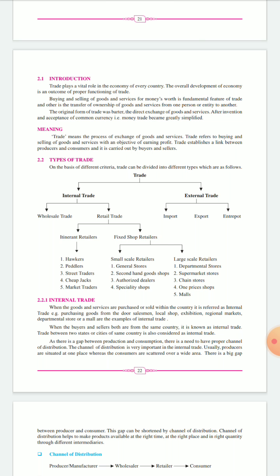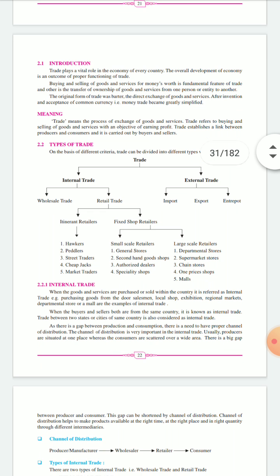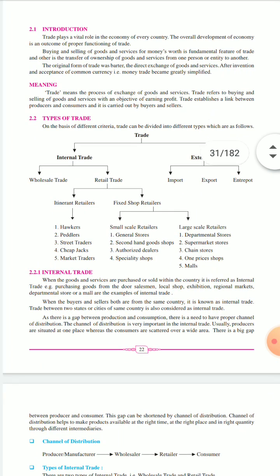So if we purchase goods from door-to-door salesmen or from a local shop, exhibitions, regional markets, departmental stores and malls, that is, from inside our country, whether we buy or sell, that is known as internal trade. Another meaning is that the buyer and seller are from only one country. That's why it is known as internal trade.